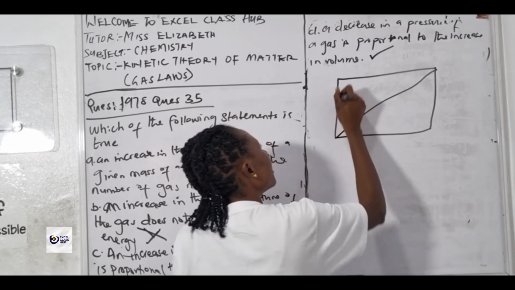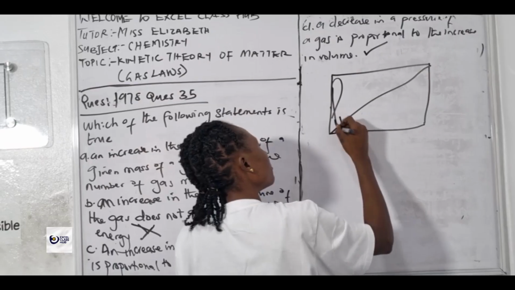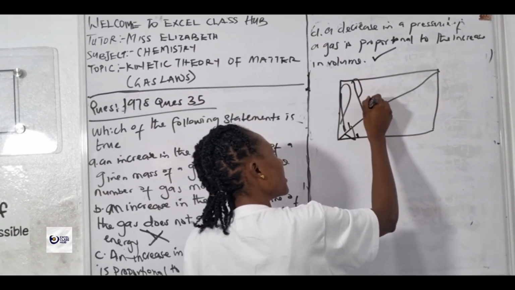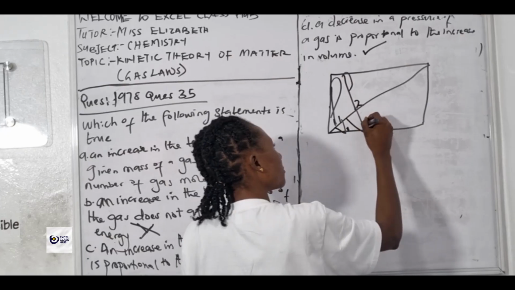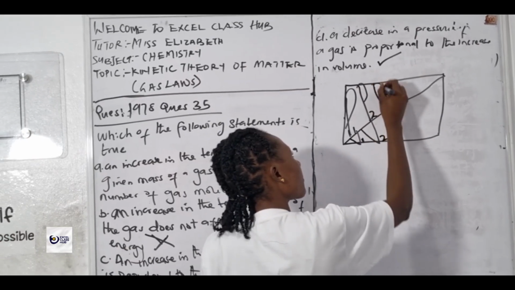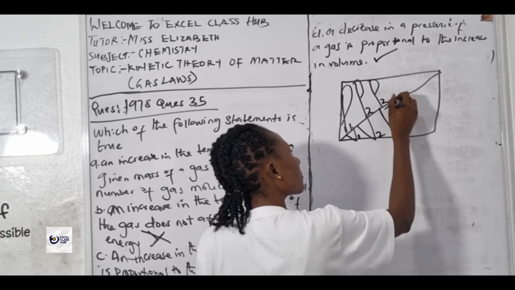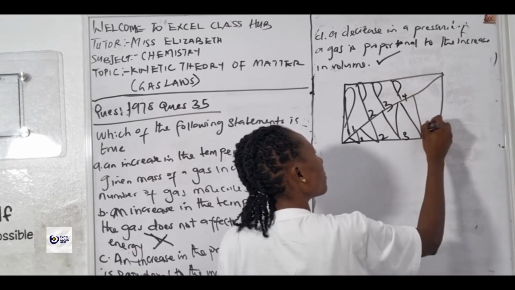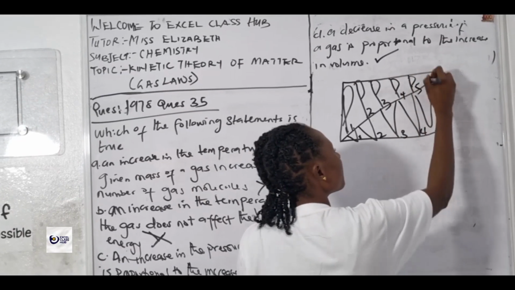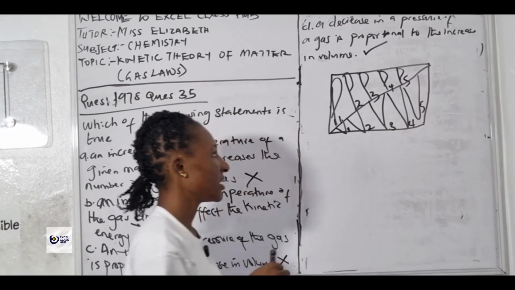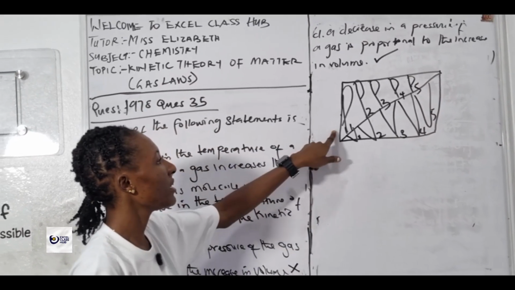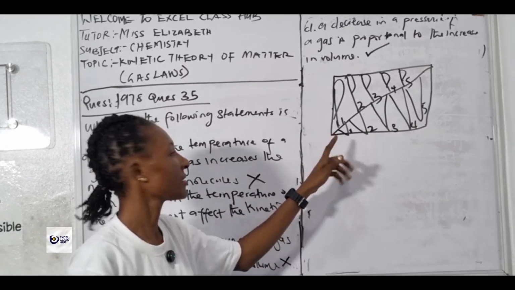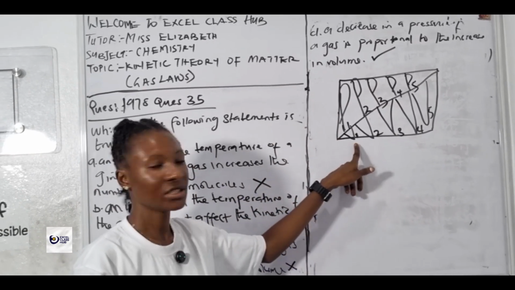I gave this graphical representation the other time. I said the higher the pressure, the lower the volume; the lower the pressure, the higher the volume. From this representation, you can see that when the value of P1 increases, the value of V1 decreases.